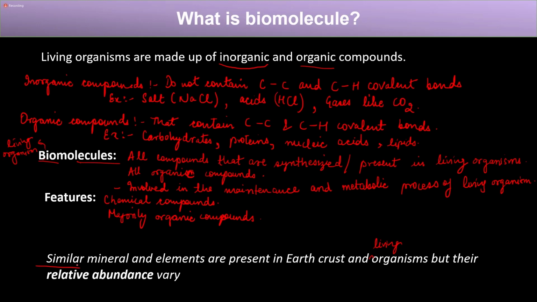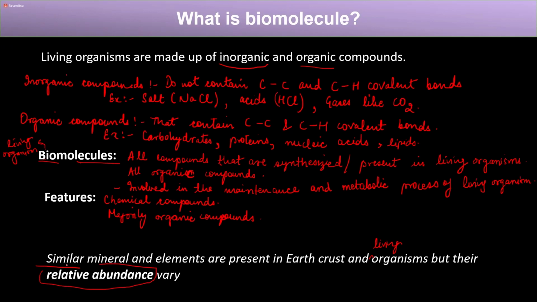Not exactly the same, but similar. The earth also comprises carbon, hydrogen, nitrogen, oxygen. Our body also comprises these kinds of elements. So similar minerals and elements are present in both the earth's crust as well as in living organisms, but their relative abundance differs.